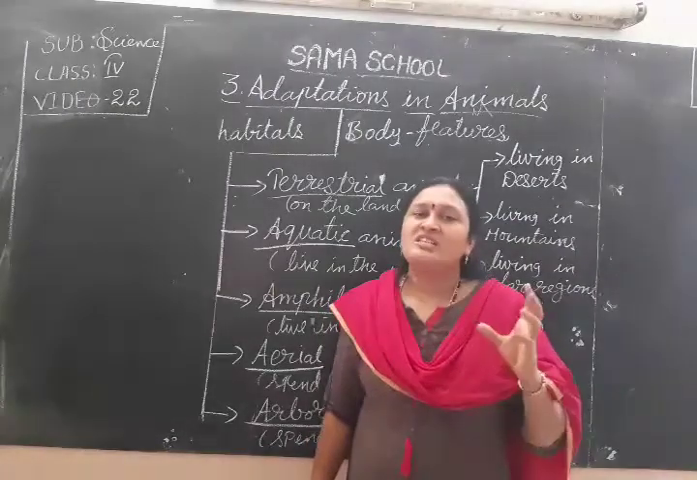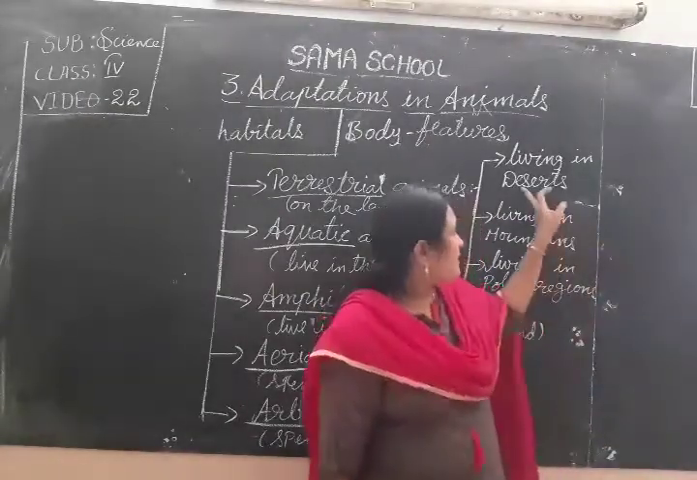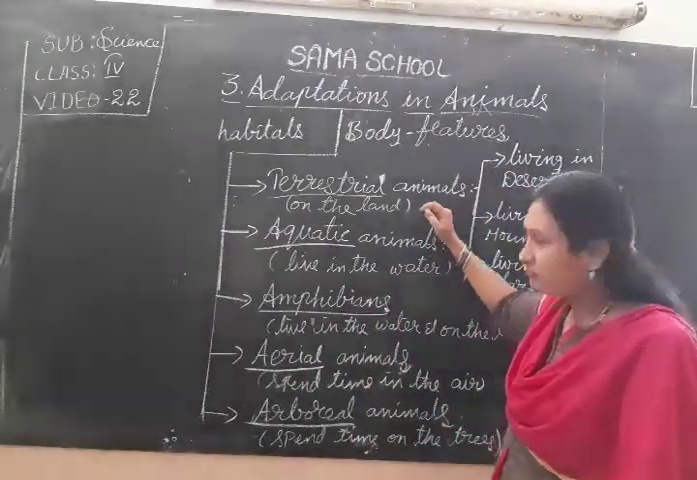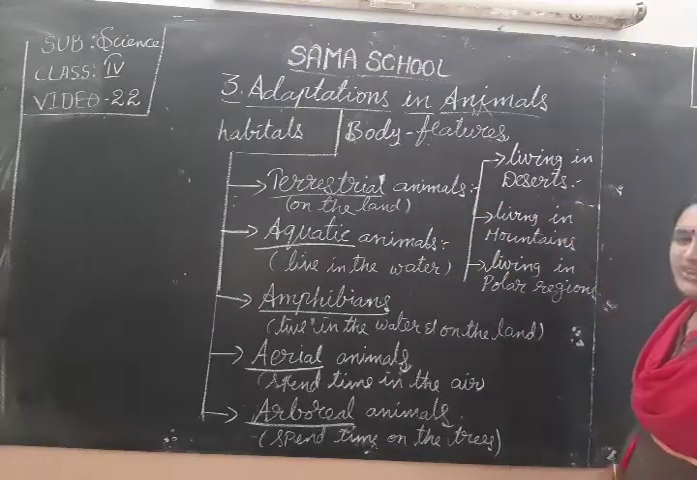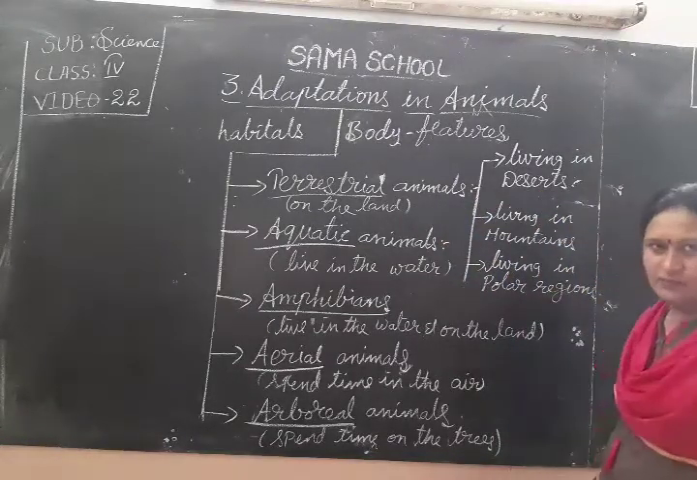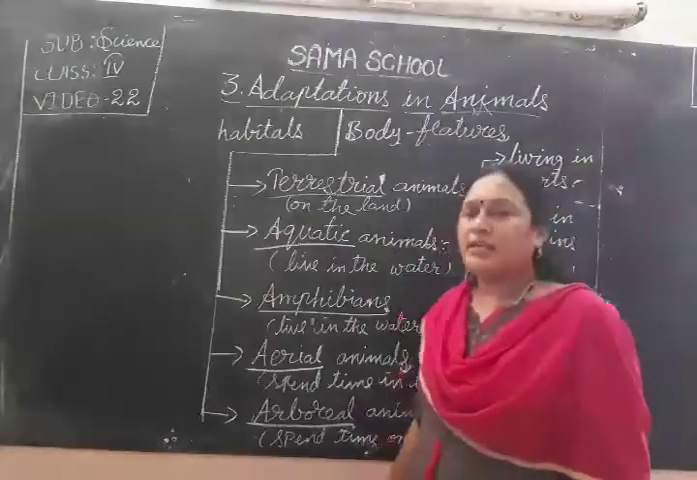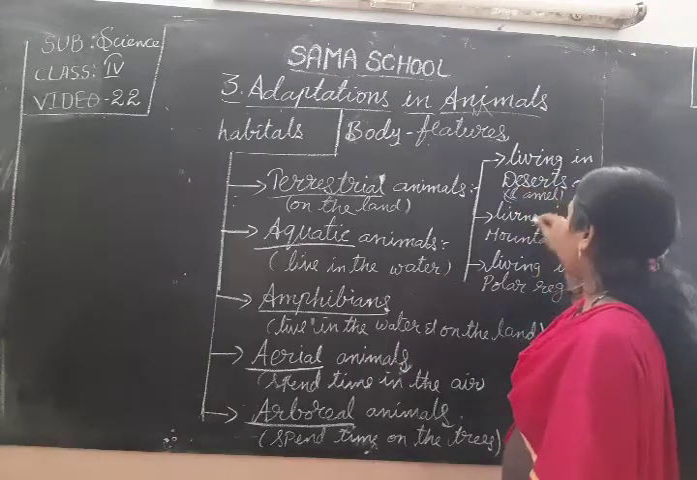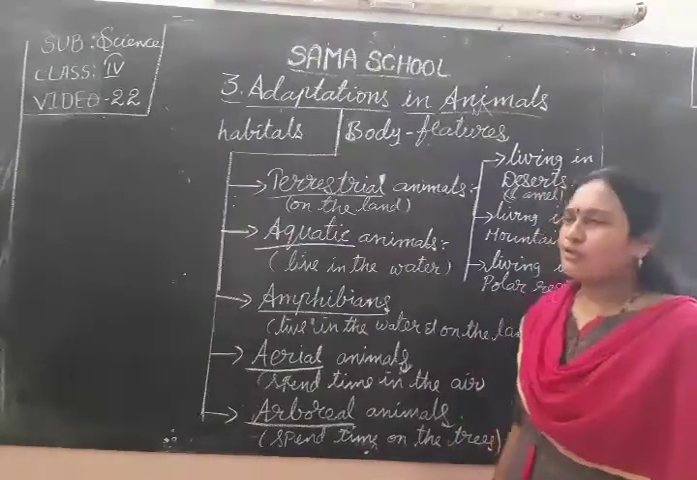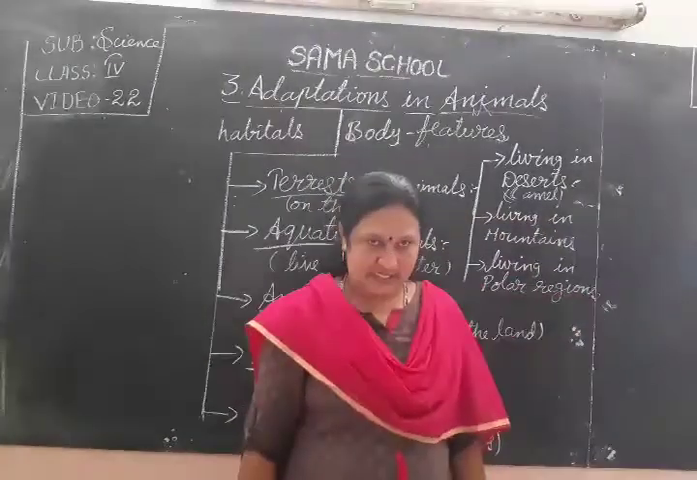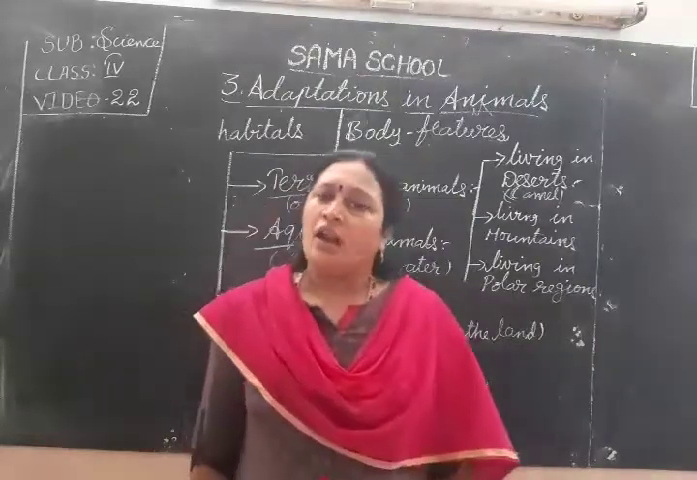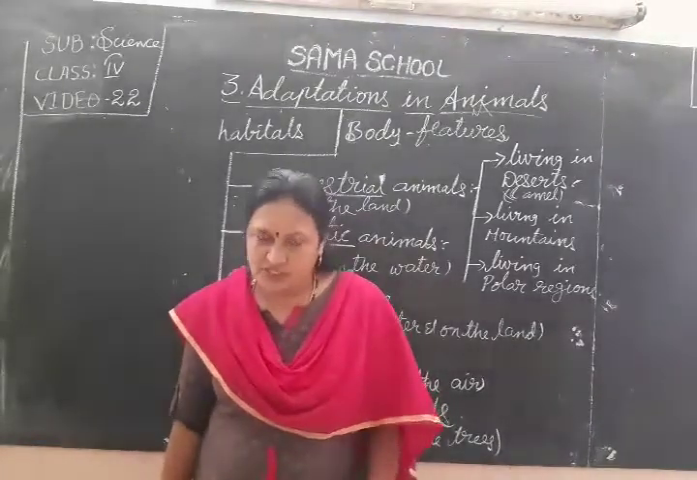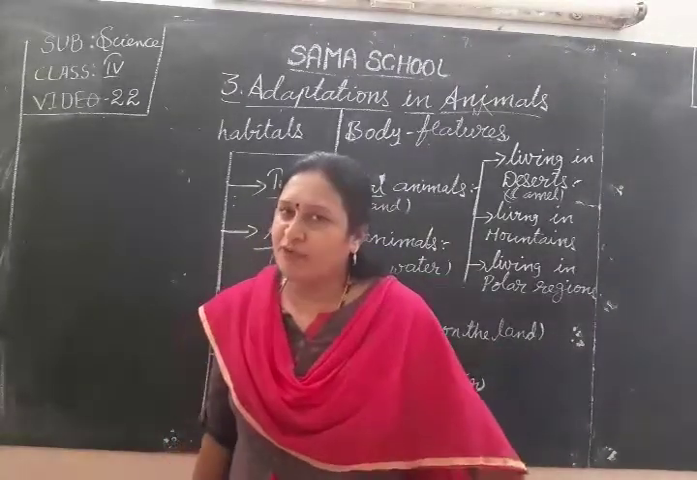Animals can survive in different places with the help of special body features. What are the special body features of these animals that live on the land? First, animals living in deserts. In the deserts, which animal can we see? Yes, the camel. We regularly see camels in the deserts because camels have special body features. They have long legs to protect them from the heat of the sand. That is one feature. And they have wide feet.